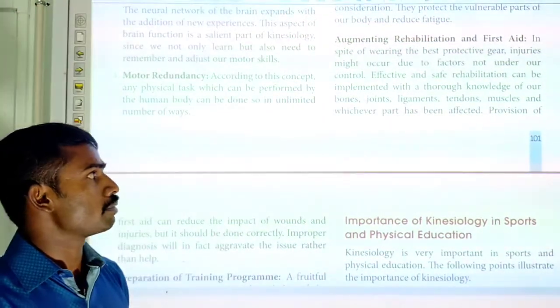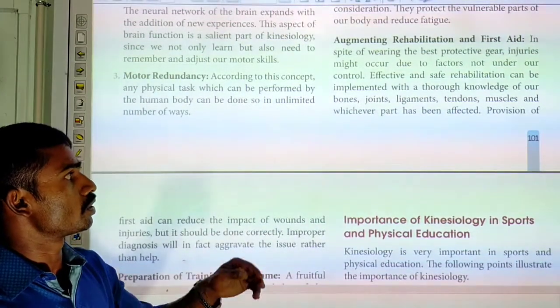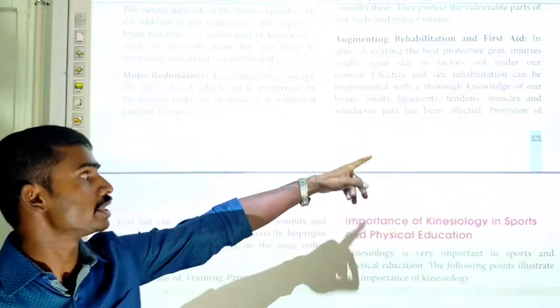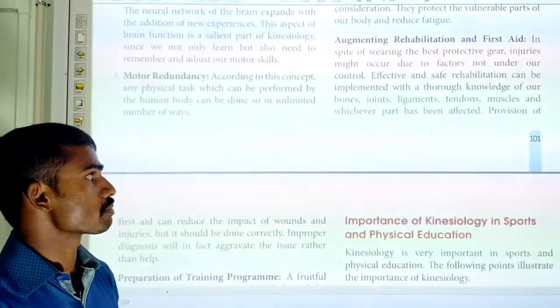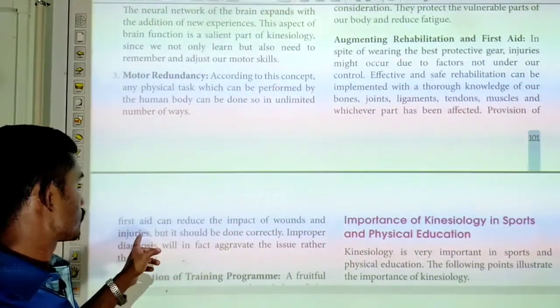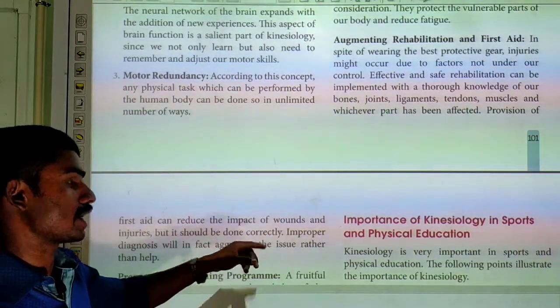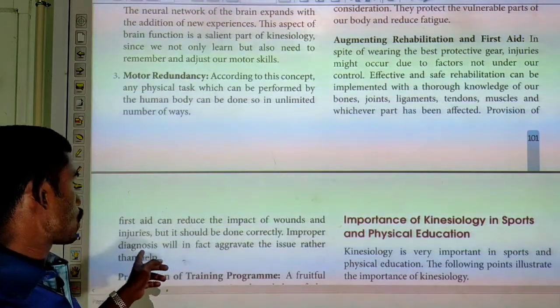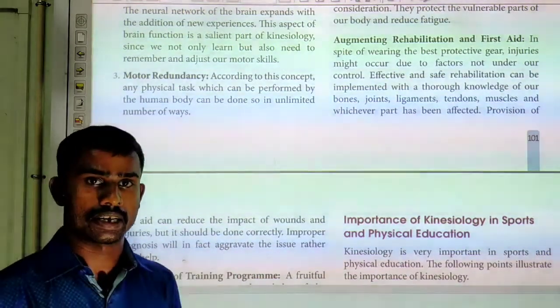Effective and safe rehabilitation can be implemented with a thorough knowledge of our bones, joints, ligaments, tendons, muscles, and whichever part has been affected. Provision of first aid can reduce the impact of wounds and injuries, but it should be done correctly. Improper diagnosis will in fact aggravate the issue rather than help.